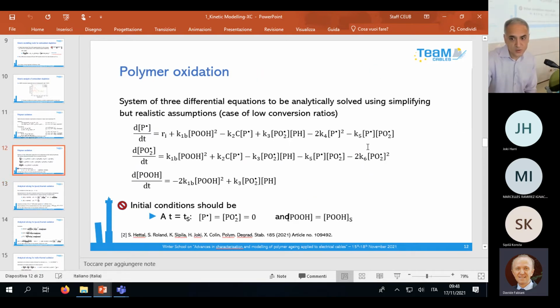It is also necessary to consider, not in this equation, but in this case, you have to add a new equation. It is the variation of the oxygen concentration. So, in fact, here it is considered constant across the thickness. But if it is not constant, you know the value at the surface given by the Henry law. But in the thickness, you have a decrease.